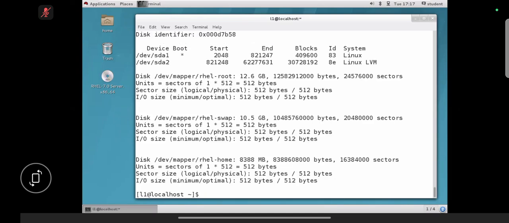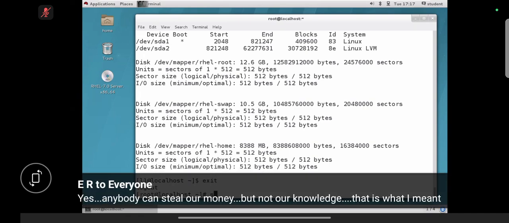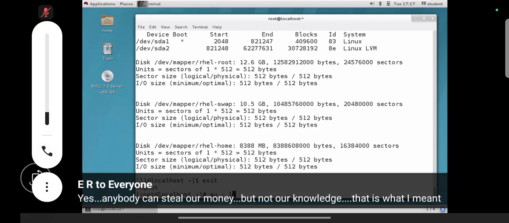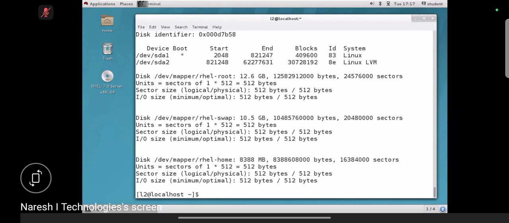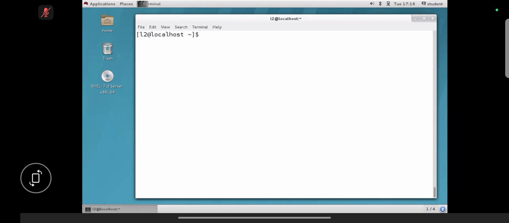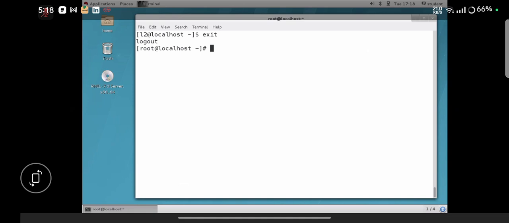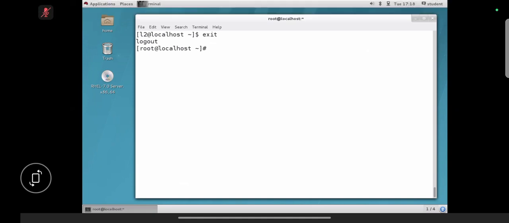Exit from L1, login as L2, then try to execute sudo fdisk -l. See, it means the Red Hat group has all the permissions. Always, Red Hat group members have all the permissions.